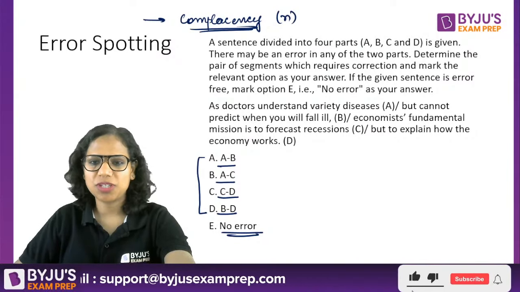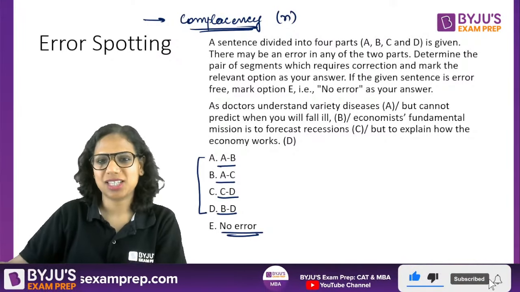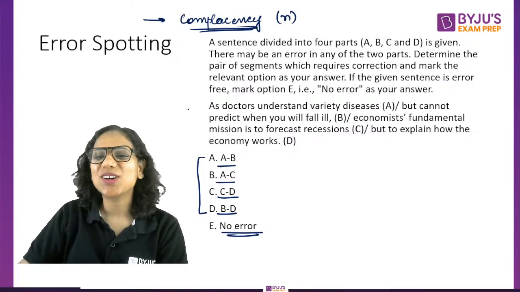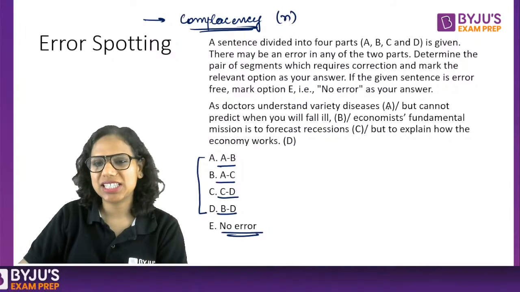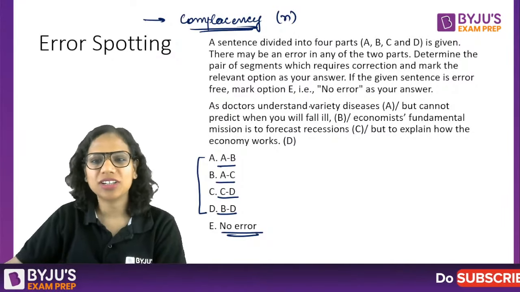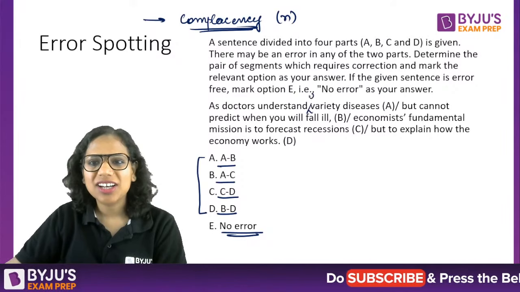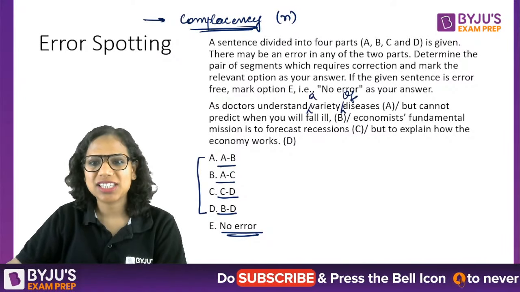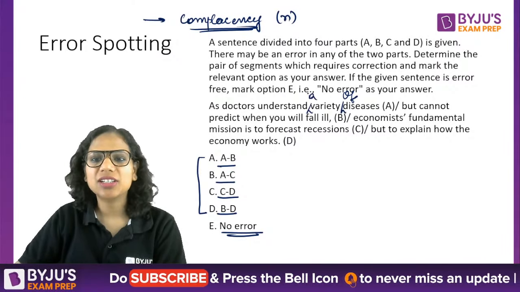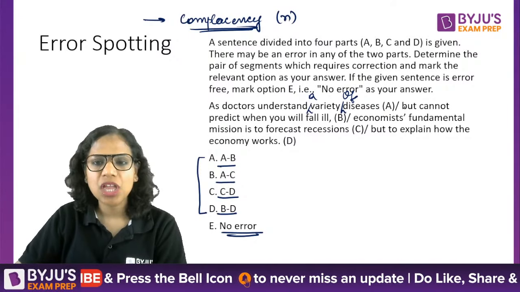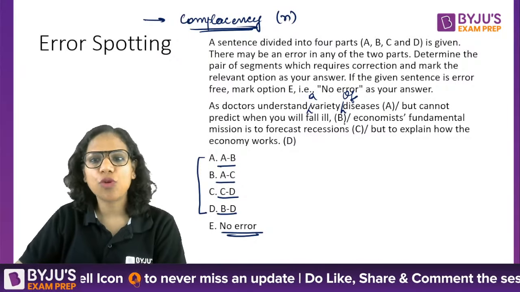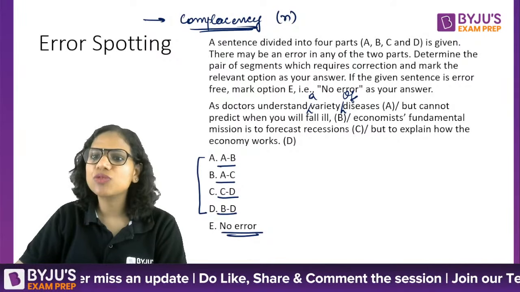So you're attempting the questions pretty fast today. That's a good development. As doctors understand a variety of diseases but cannot predict when you will fall ill. Economists' fundamental mission.